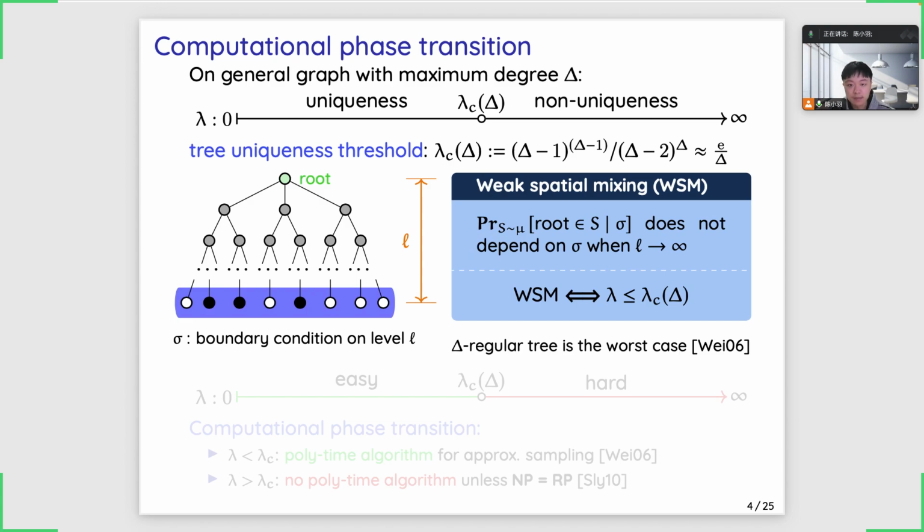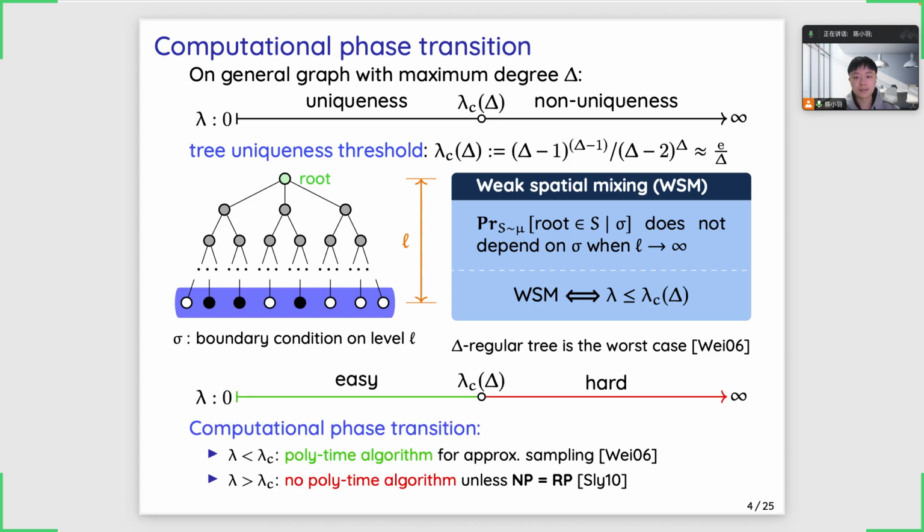Exactly on the same critical threshold, there is a computational phase transition phenomenon for the hardcore model. When lambda is smaller than lambda c, Weitz has showed that there is a polynomial time algorithm to sample from the hardcore distribution. When lambda is larger than lambda c, Sly shows that there is no polynomial time algorithm unless NP equals RP.